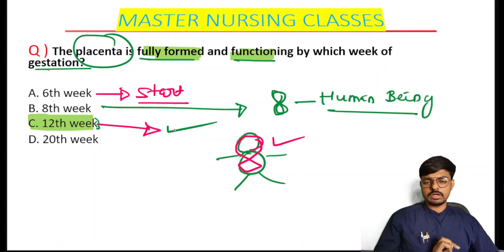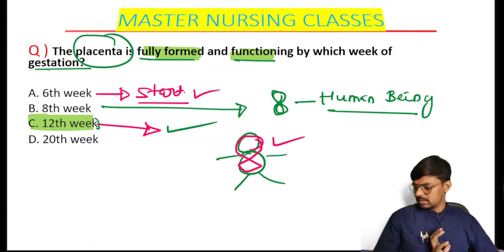When the placenta is fully functioning, that is the 12th week. When the placenta starts to form, that is the 6th week. On the 6th day, implantation will start, and on the 10th day, implantation will complete. On the 6th week, placenta will start formation, and on the 12th week, the placenta becomes completely functioning. Is that clear? Very nice.